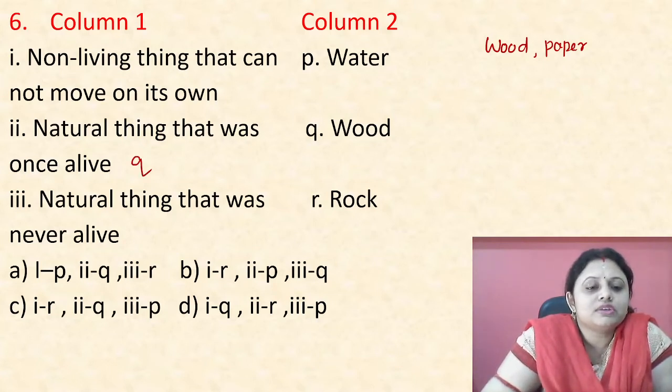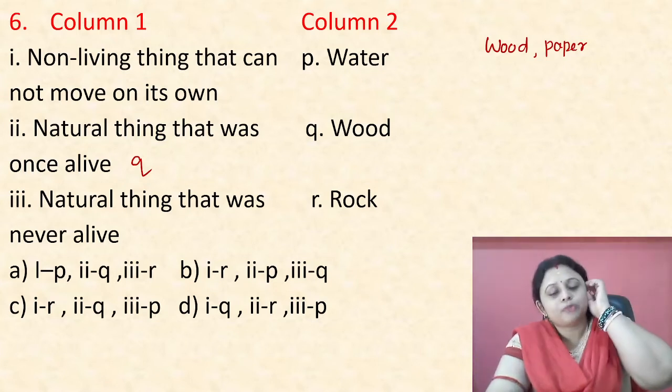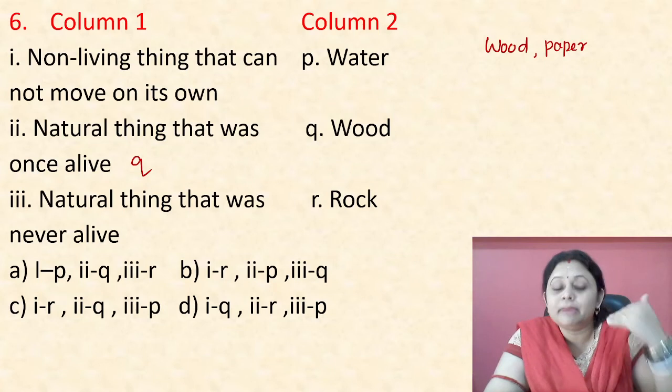Natural things that were never alive, and first, non-living things that cannot move on their own. For this we have two options, water and rock. Water can move on its own. It has the property of fluidity, the ability to flow.